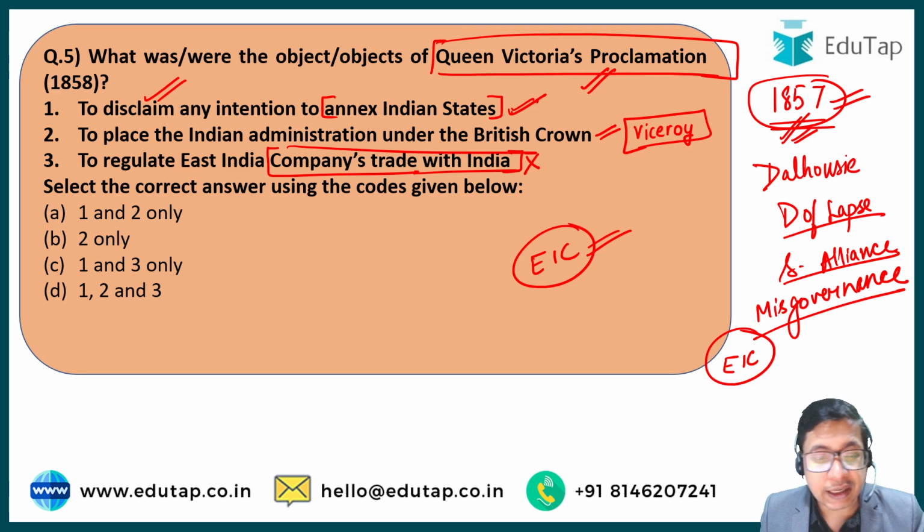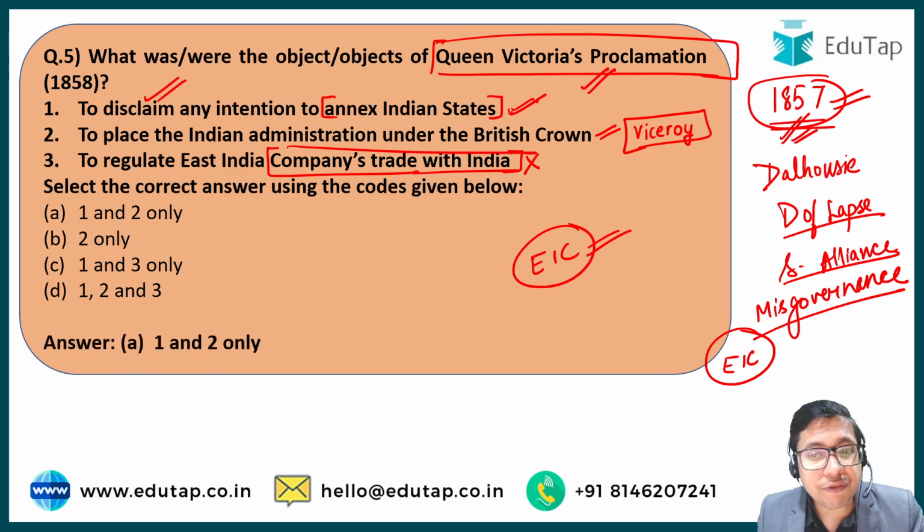Okay. So the correct answer for this question will be option number A. Only the first and second statements are correct. The Queen proclaimed that we do not want to annex any more Indian territories.